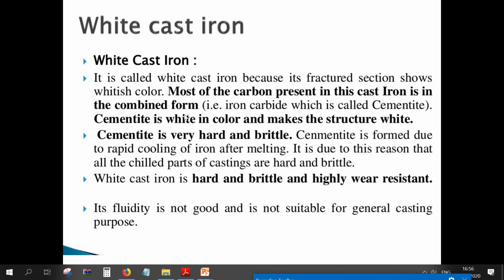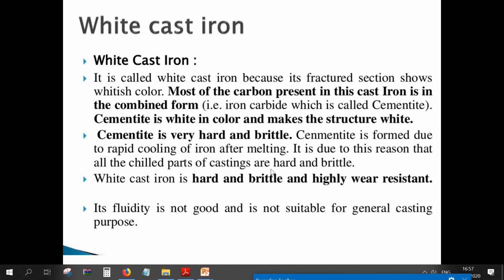But in white cast iron, it is in the combined form, where iron carbide, which is called cementite, is present as most of the content. Cementite is white in color and makes the structure white. Since this Fe3C or iron carbide is present in greater amount, we call this cast iron white, because cementite is the material responsible for the white color.